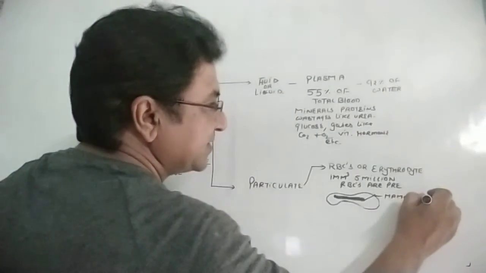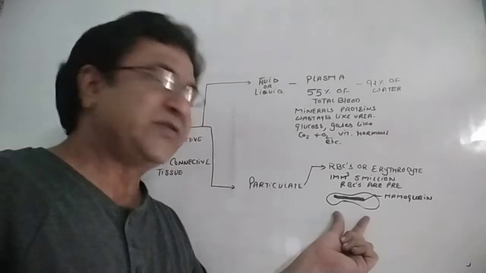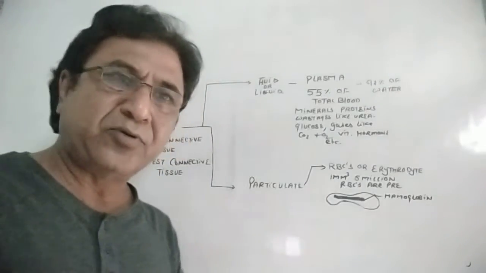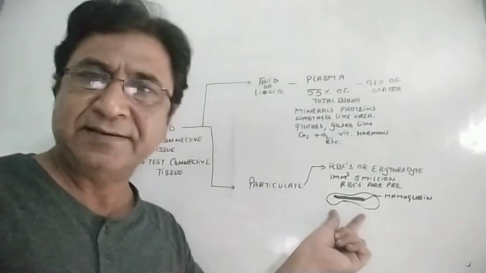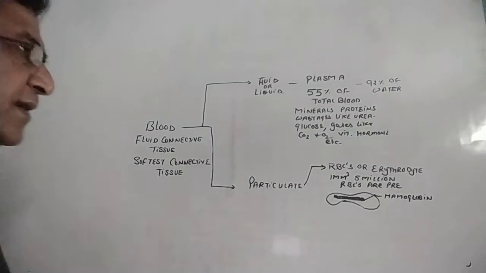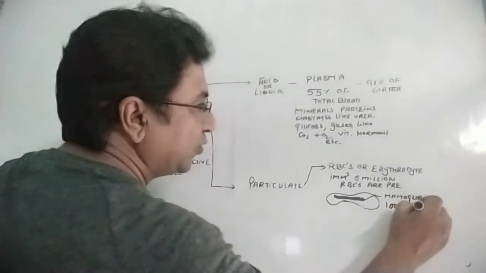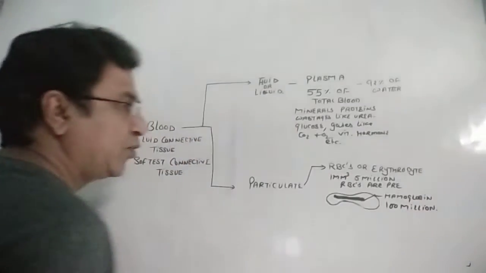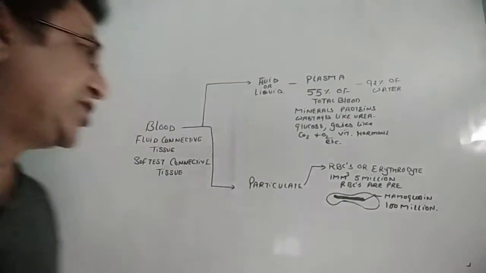Hemo means blood and globin means protein, a globular protein. In mammals, about 280 million hemoglobin proteins are present in one RBC, and in humans, it is said about 100 million hemoglobins are present in one RBC. Okay? RBC is biconcave in shape.